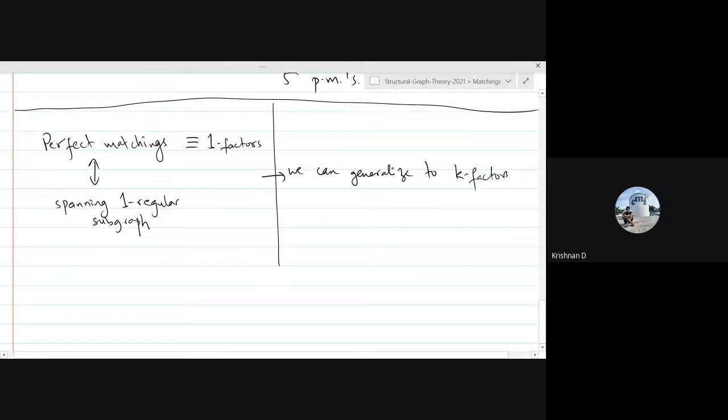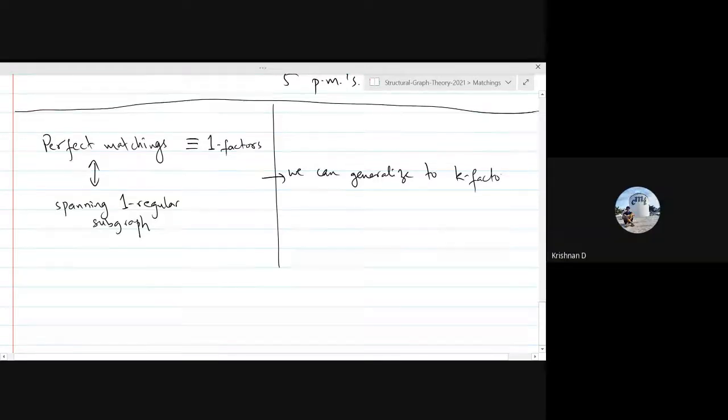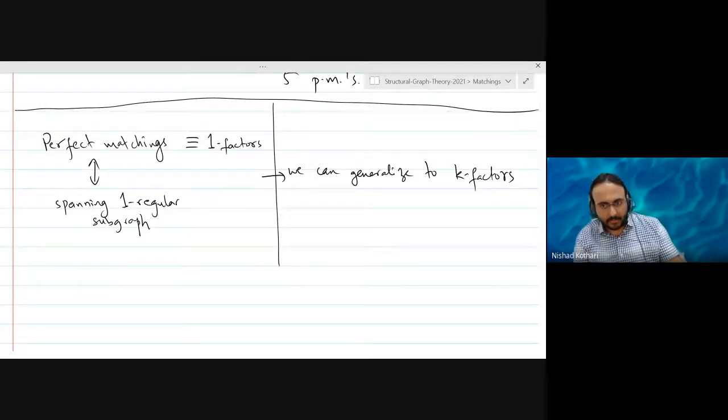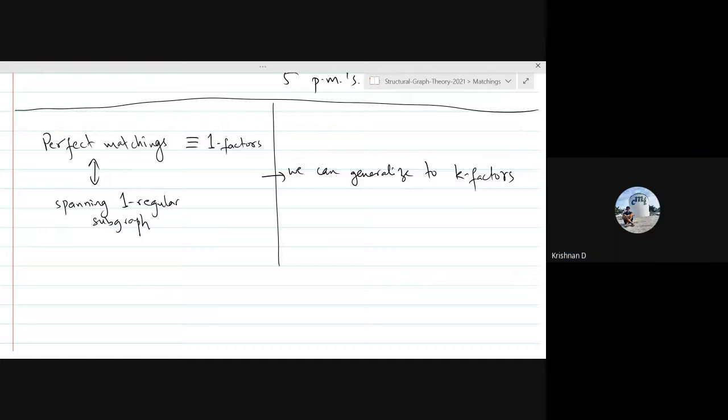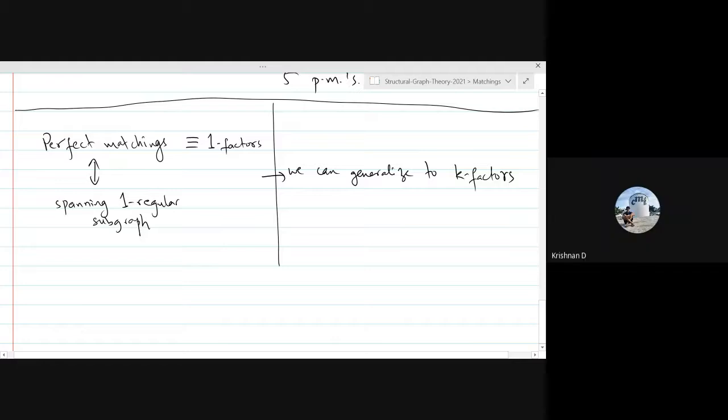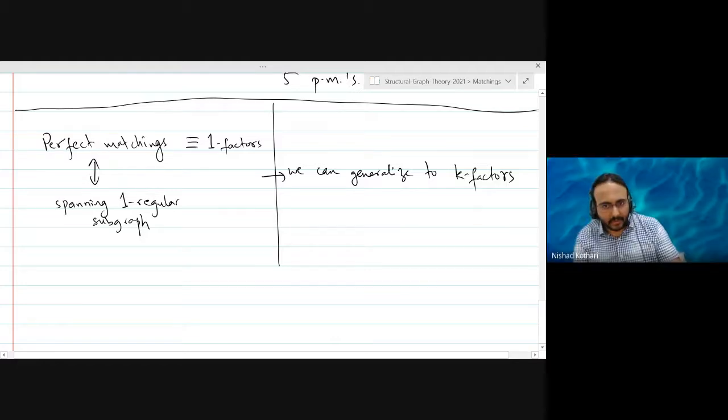Sir, I have this silly doubt. Is the empty set a perfect matching? Generally you would assume that. So the empty graph is one regular, right? Sure, it is one regular because every vertex has degree one.